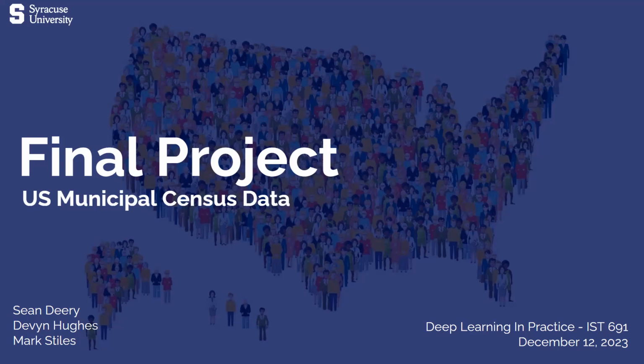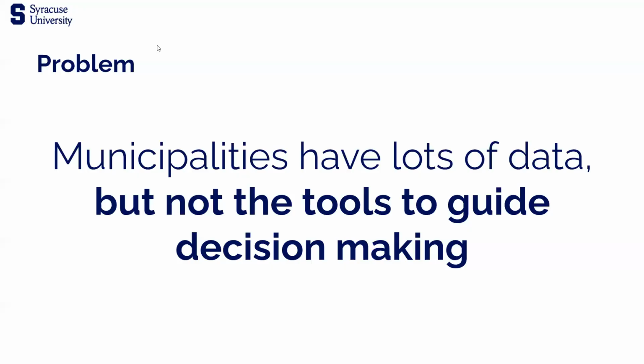The dataset we worked on was with U.S. municipal census data from the Census Business Builder website. We chose this dataset because we saw a problem. Many local municipalities have lots of data, but not necessarily the tools to guide decision-making. And even when they do, they don't always understand it in context. This project was a way to demonstrate how we can help public leaders make better decisions in a world of big data by using sophisticated tools to predict how demographic and policy changes will affect the outcomes of complex relationships in city and local economies.